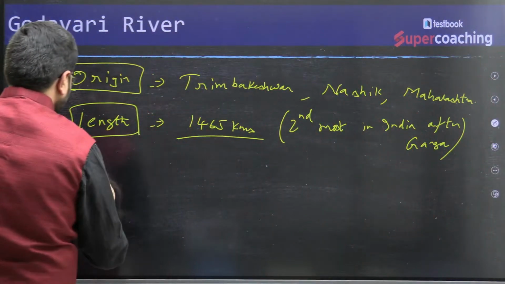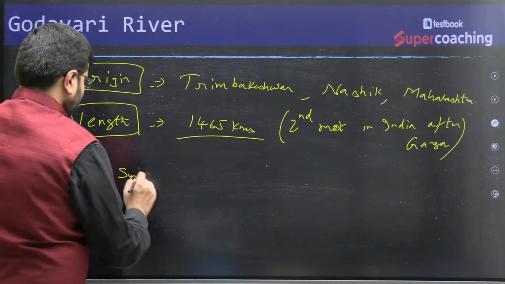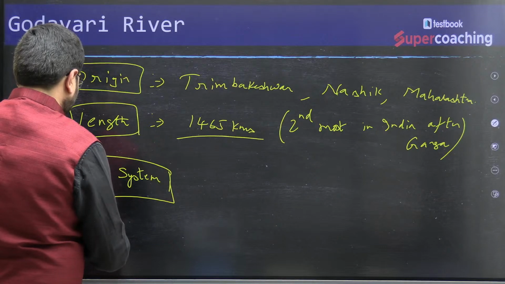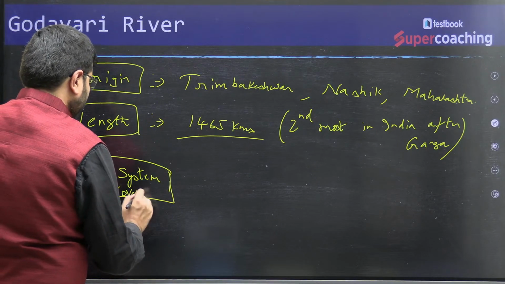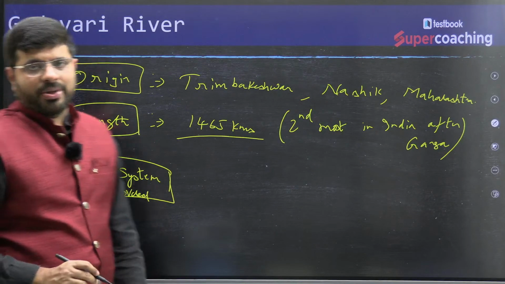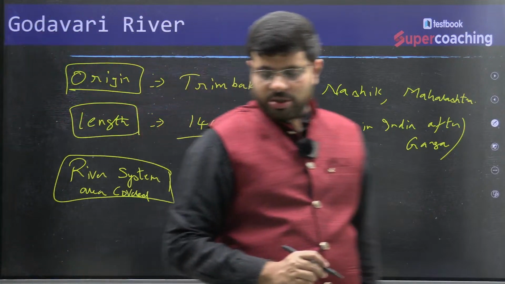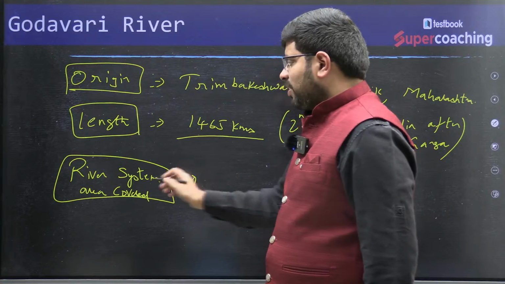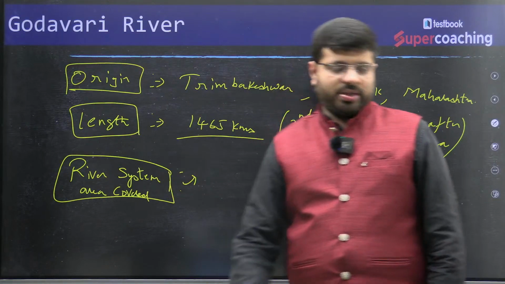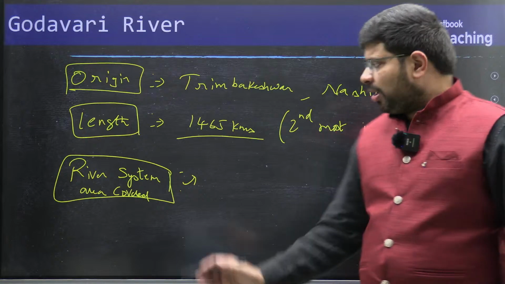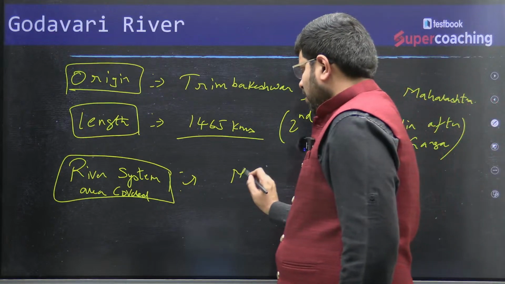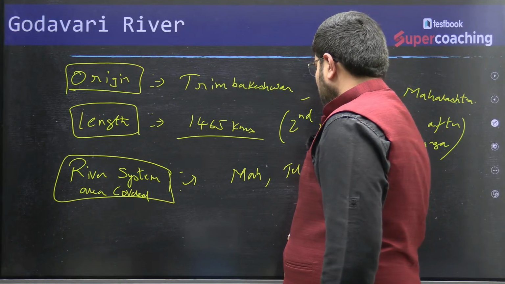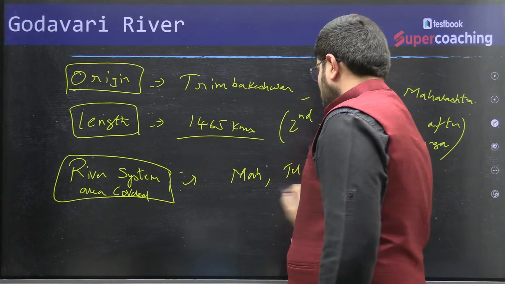River system and its states, area covered. This is very important because whenever a dispute happens, these are the states which will come into the picture. So these are the things you might be asked questions about. For example, we all know that the Godavari river system travels from Maharashtra, then enters Telangana, then enters Andhra Pradesh. This is fair enough.